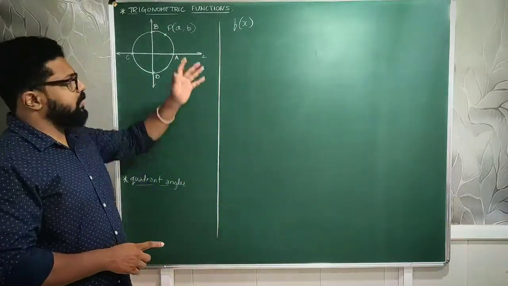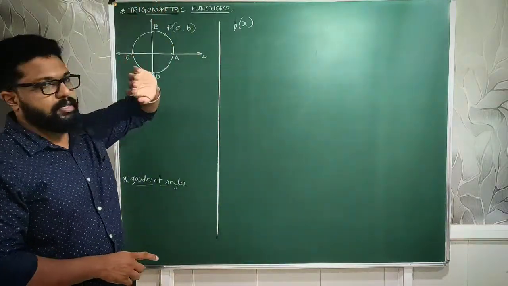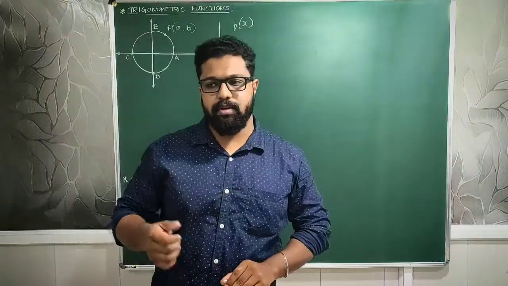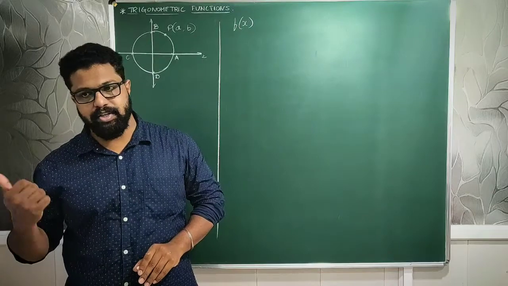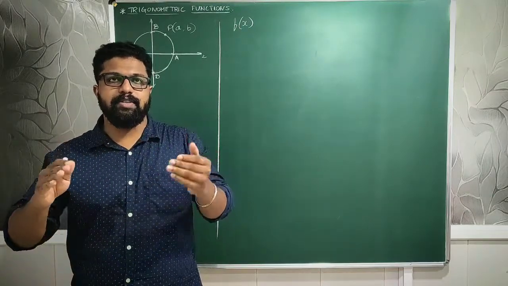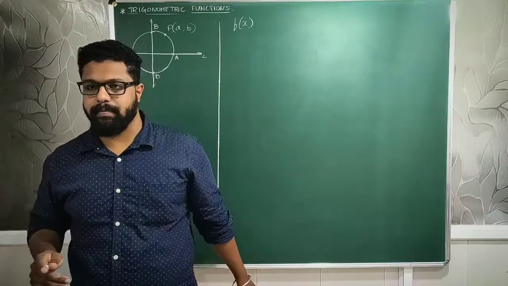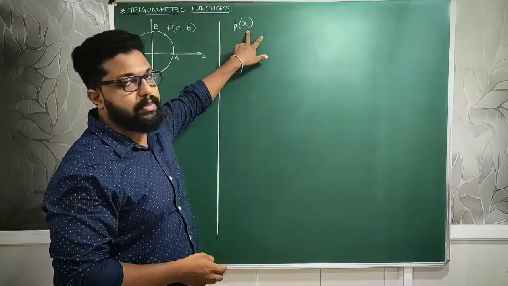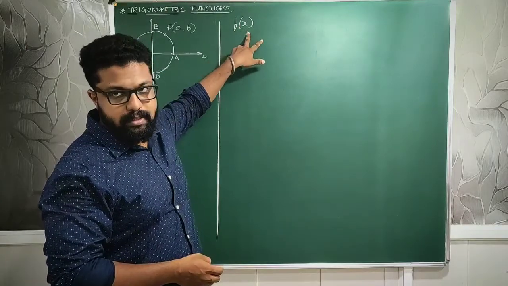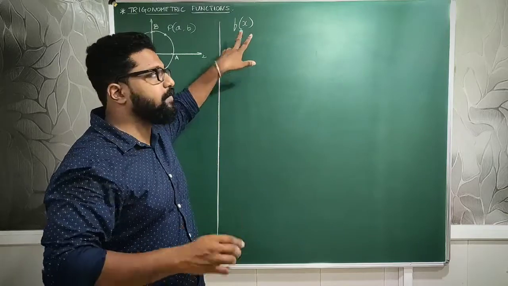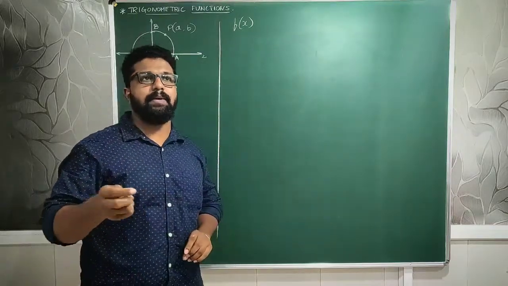First I told you about functions and trigonometry, if I am not wrong, in the first video itself. I told you trigonometry deals with right angle triangle measurements, and a function is nothing but a term which varies according to the variable. One example is a function of a variable, read as f of x, where x is a variable and f is a function. This function can be anything.